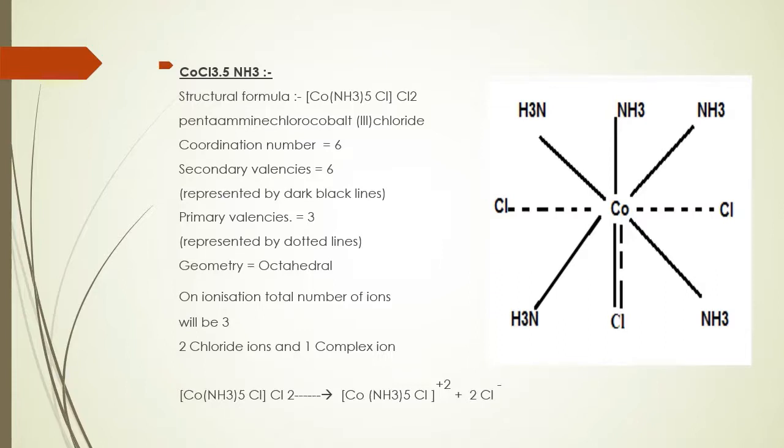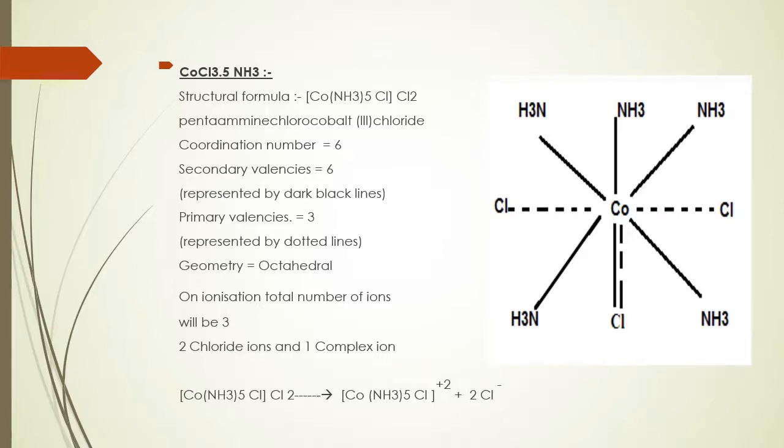This chloride ion shows dual behavior, that is, it satisfies the primary valency as well as the secondary valency of cobalt. Secondary valency is shown by the full line and primary valency by the dotted line in the given picture. This structure satisfies 3 primary and 6 secondary valencies of cobalt. Hence, the complex formed may be written as [Co(NH3)5Cl]Cl2.